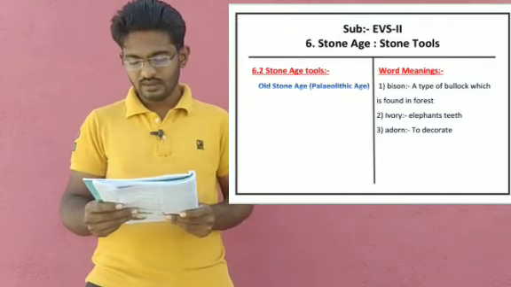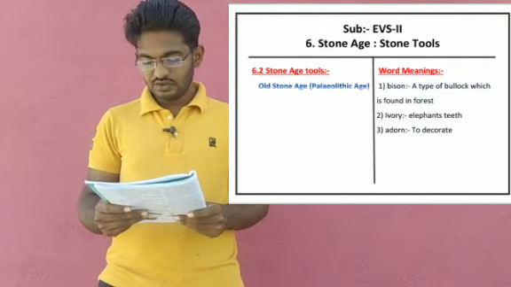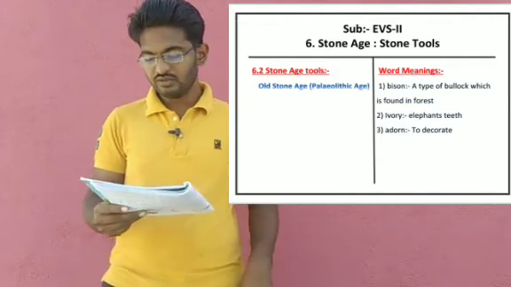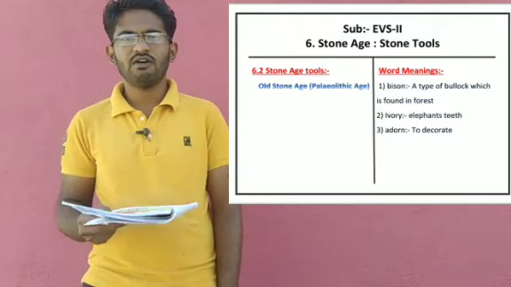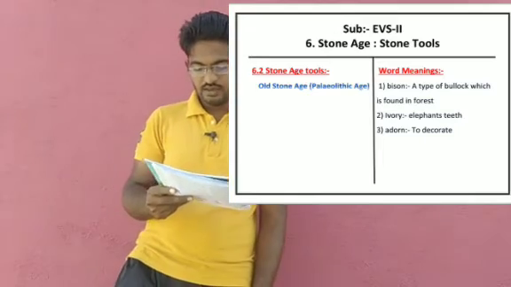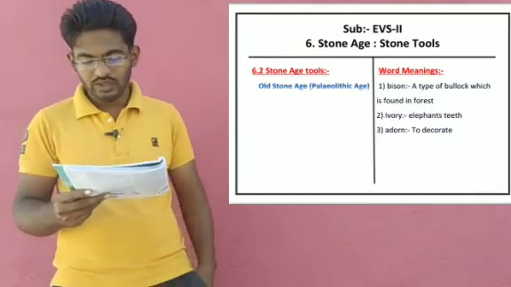Besides that, the fossilized skull of a child from the Stone Age was found at a village near Pondicherry.